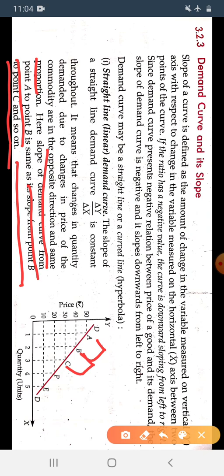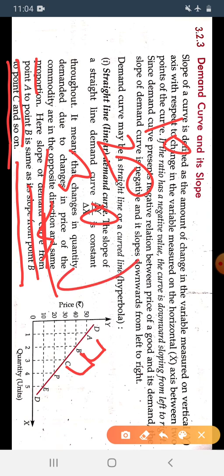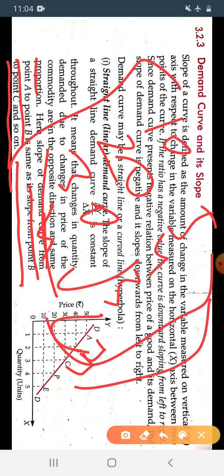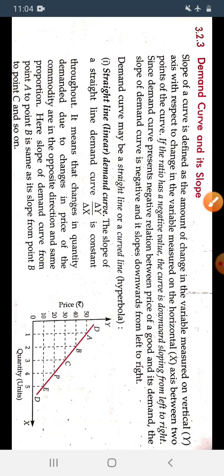We have taken 10, 20, 30, 40 and 5, 4, 3, 2; the changes are always in the same proportion, 10 and 1. That's why the demand curve is a straight line.